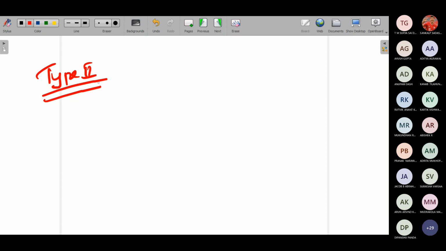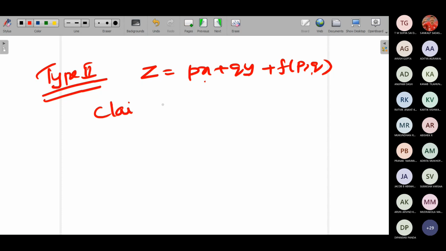So I should talk about type 2. Type 2: the equations of the form z equals px plus qy plus f of p comma q. The equation of the form z equals px plus qy plus f of p comma q is known as type 2, and this is known as Clairaut's form. Either you call it type 2 or Clairaut's form.